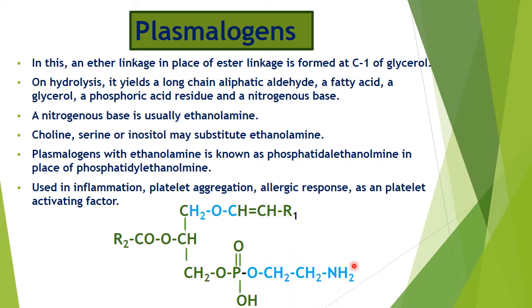And this is the nitrogen base, that is ethanolamine. So ethanolamine is there, and at the first position it is an ether bond. Choline, serine and inositol may substitute ethanolamine. Plasmalogens with ethanolamine are known as phosphatidal ethanolamine in place of phosphatidyl ethanolamine. It is used in inflammation, platelet aggregation, allergic response and as a platelet activating factor.